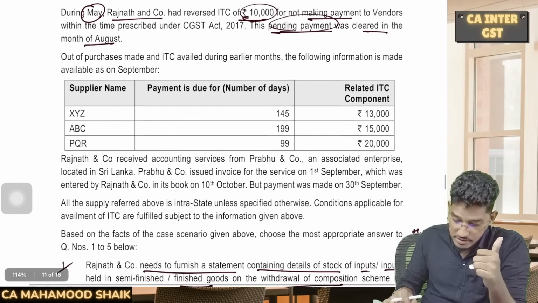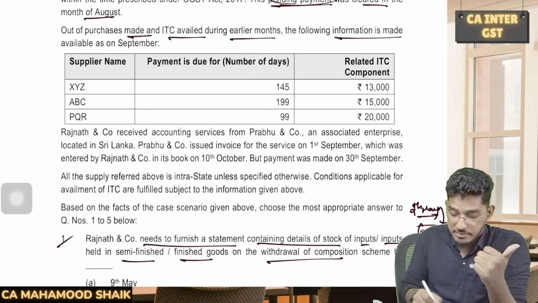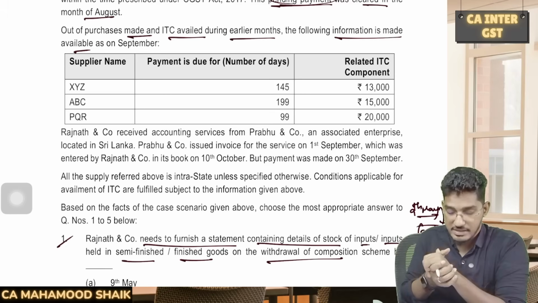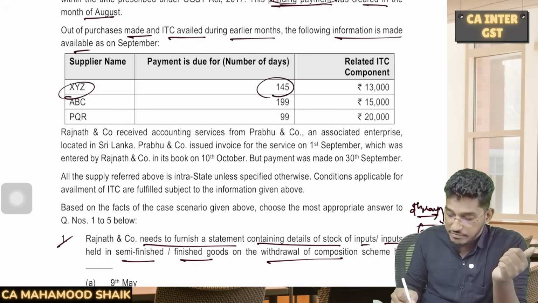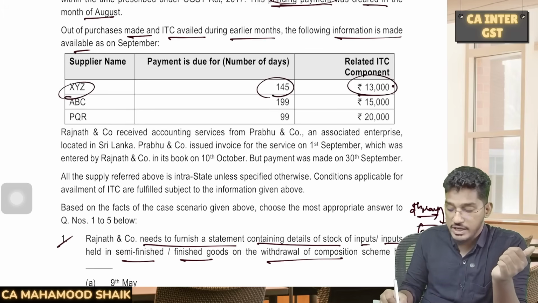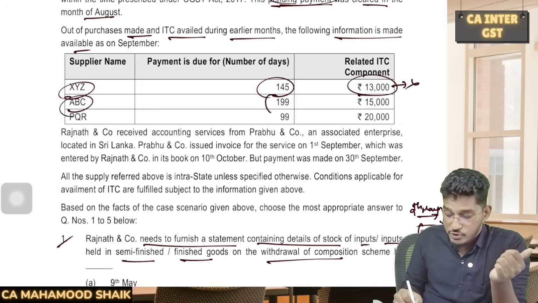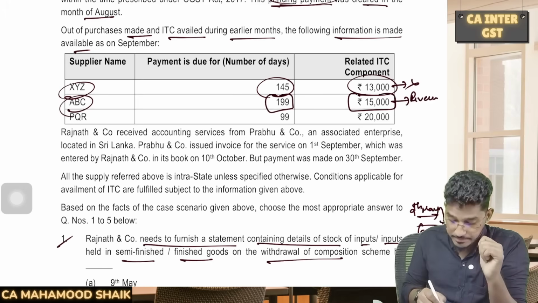Next, coming to the next facts. Out of purchases made and ITC availed during earlier months, the following information is made available. So they have already availed some ITC in the previous months. Regarding that, some details they are giving. XYZ supplier name, payment is due for 145 days. The amount is 13,000. They have already availed. Do they need to reverse it? No. ABC and their payment is due for 199 days. 15,000 amount. Is it required to be reversed? Yes. Within 180 days, if you don't make the payment, you are required to reverse it.